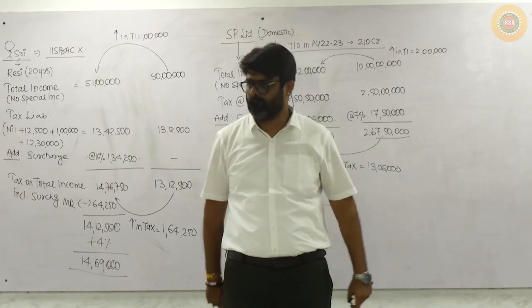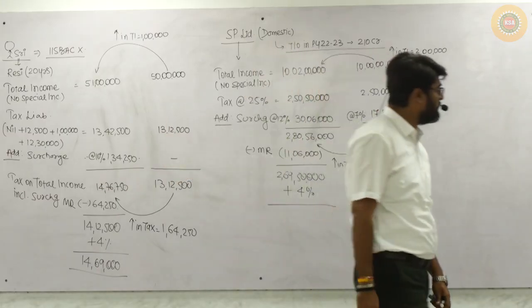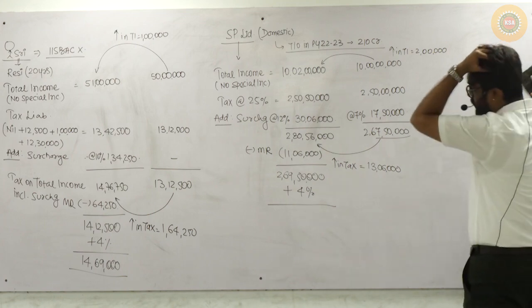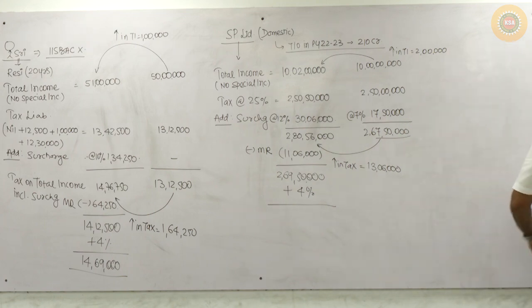Now let's come to chapter number 2. The name of the chapter is residential status and scope of total income. So there are basically two sections which we are going to do: section number 5 and section number 6. So in section number 5,